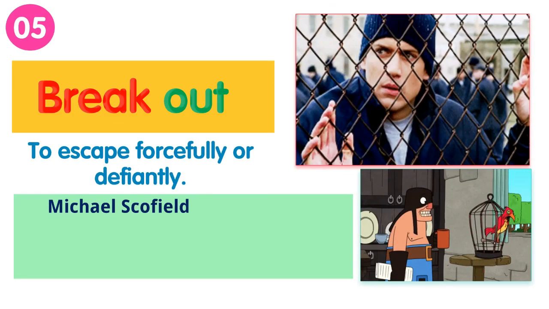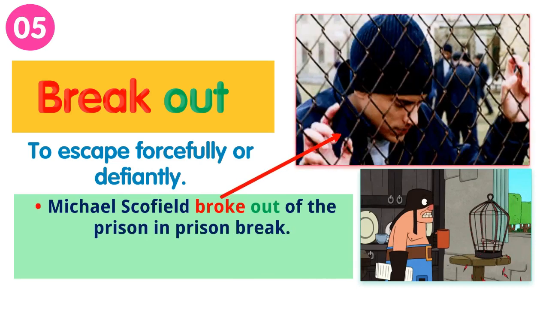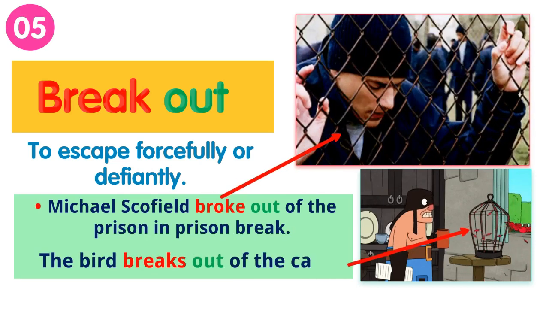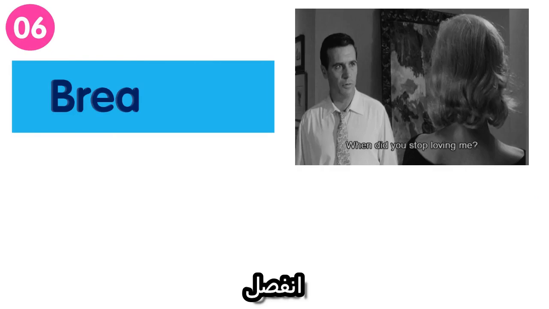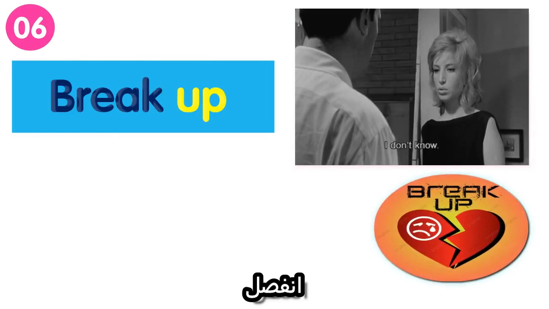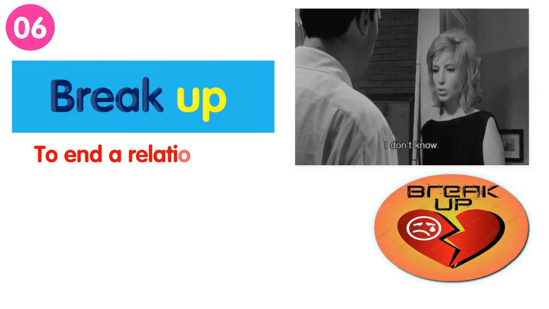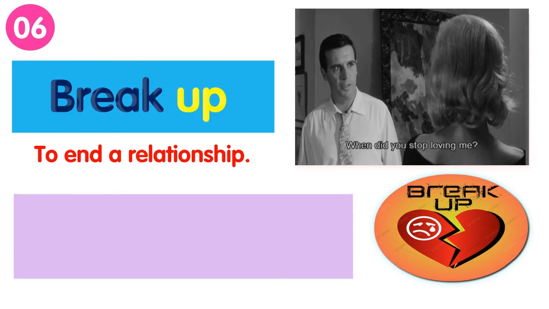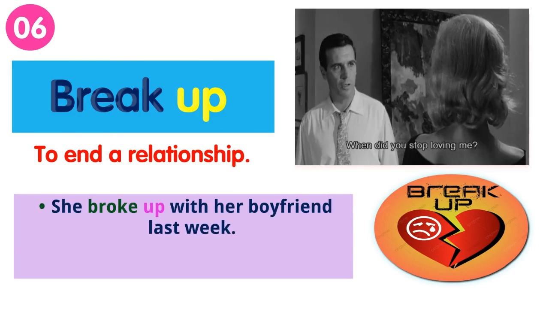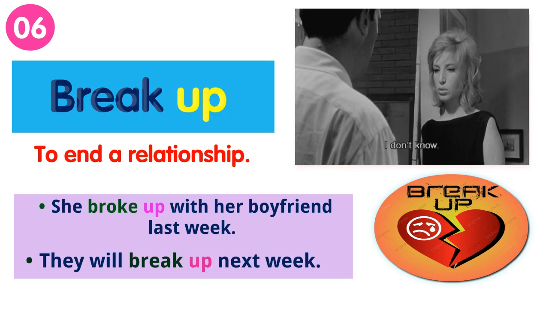Examples: Michael Scofield broke out of the prison in Prison Break. The bird breaks out of the cage. Break up means to end a relationship. Examples: she broke up with her boyfriend last week. They will break up next week.